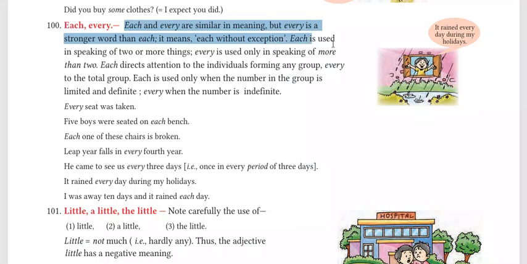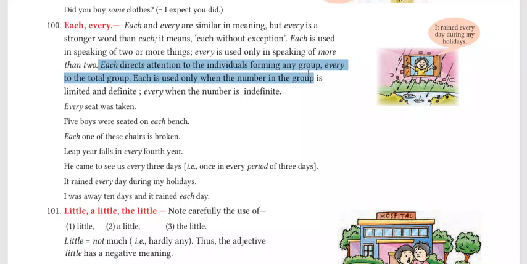Each is used in speaking of two or more things. Every is used only in speaking of more than two. Every is holistically defining something, whereas each directs attention to the individuals forming a group. When you say each, you are mostly focusing on every person. Whenever you say every, you are talking about the group entirely.